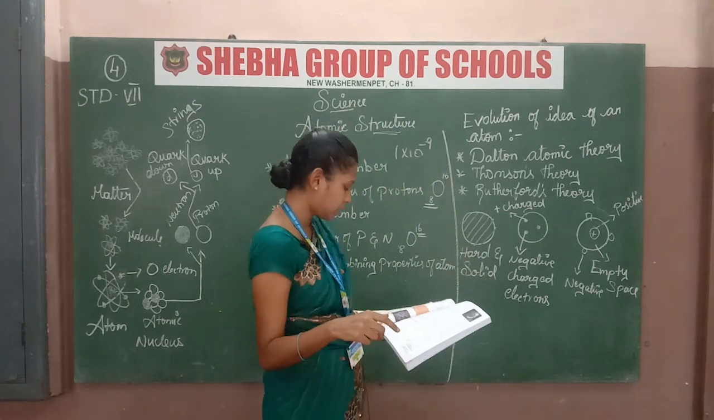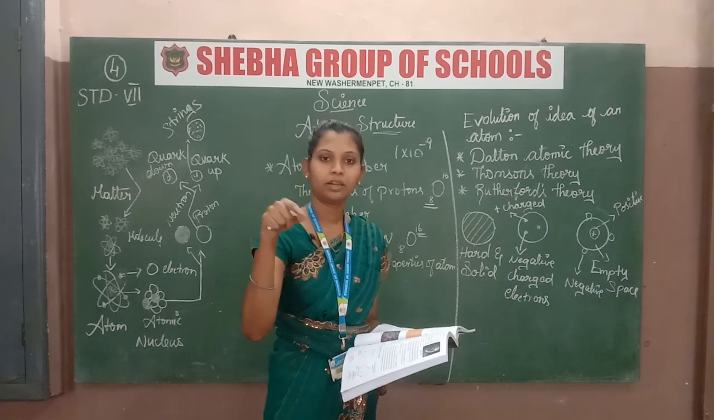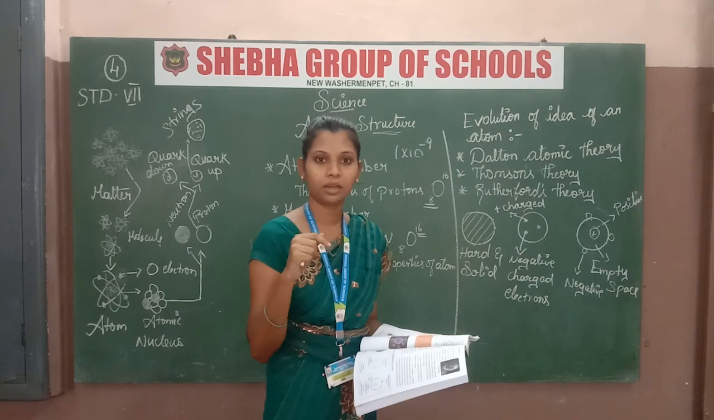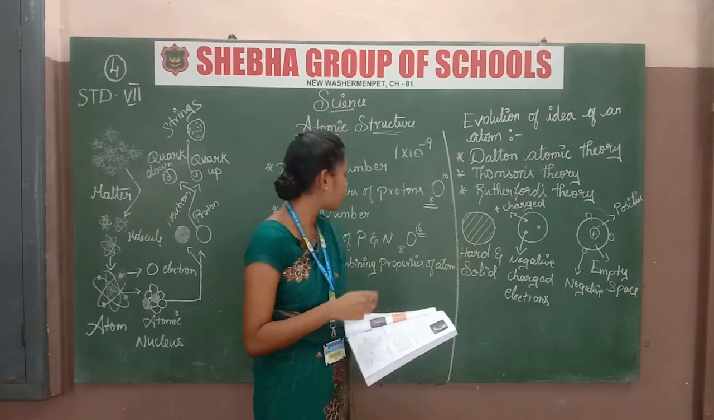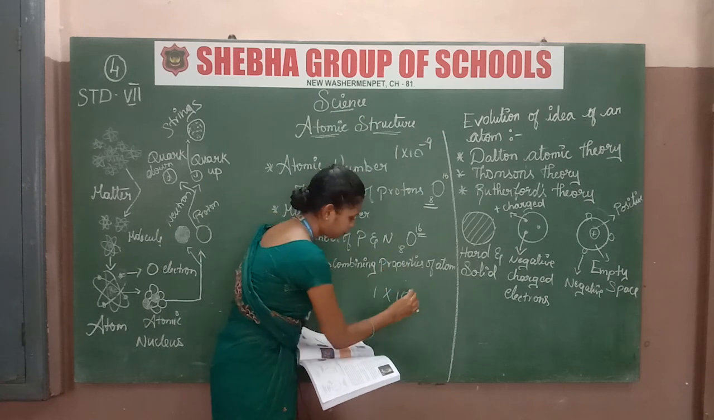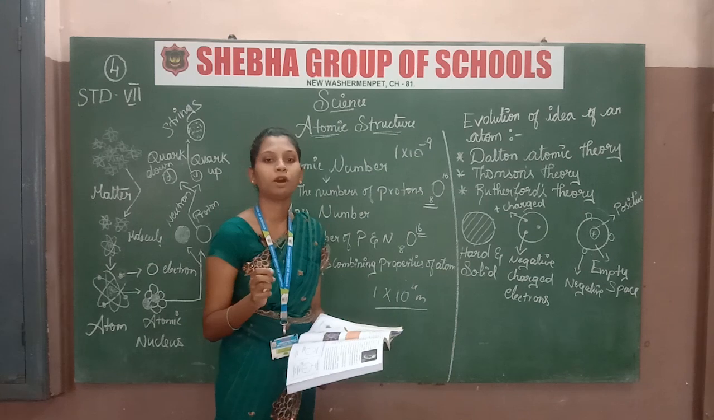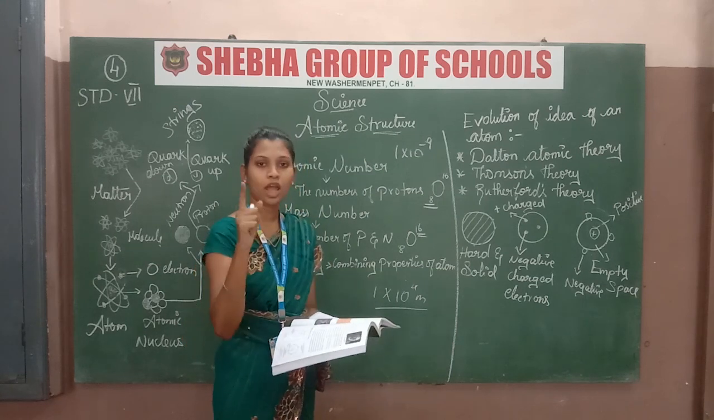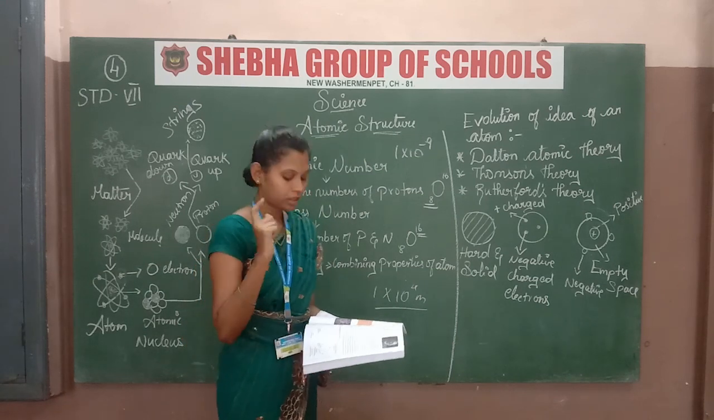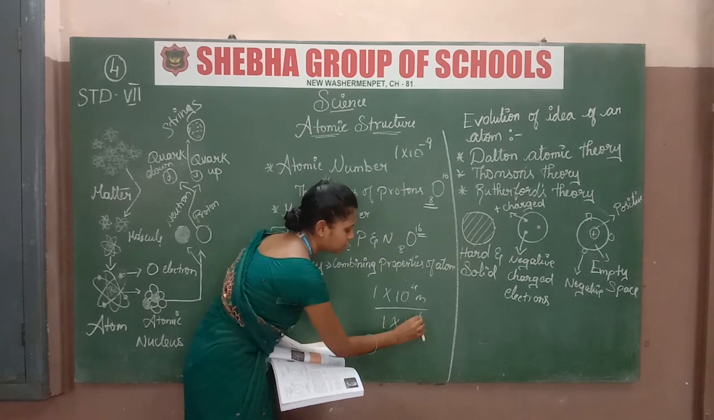Now shall we see the size of the red blood cells. I showed you that red plate-like structure, that is the red blood cells. The size is 1 into 10 to the power of 4 m. And also I showed you the flu virus. That virus is 1 into 10 to the power of 6 m.